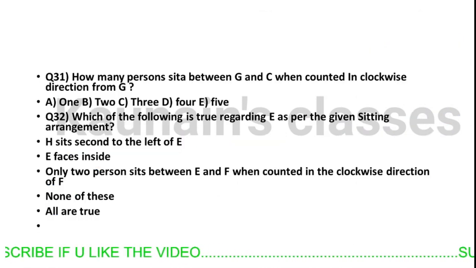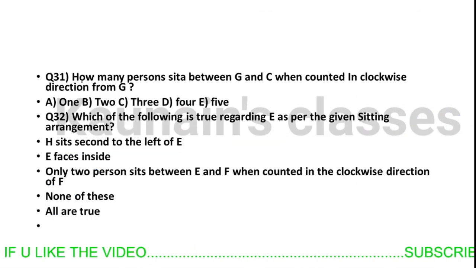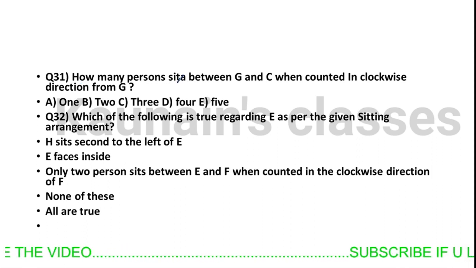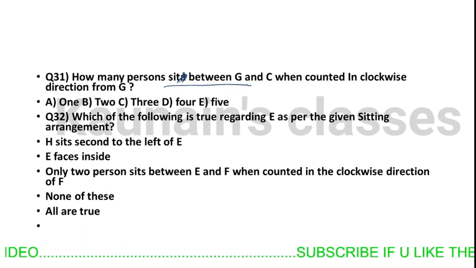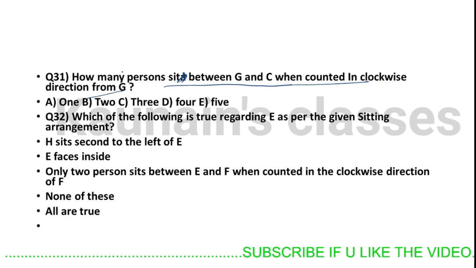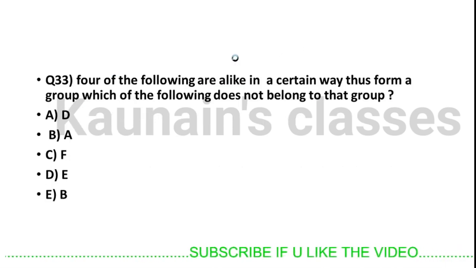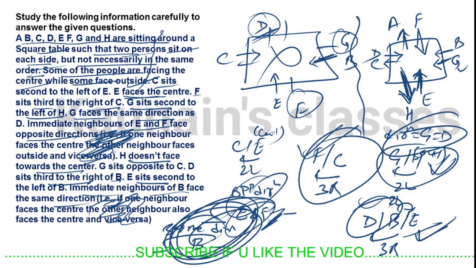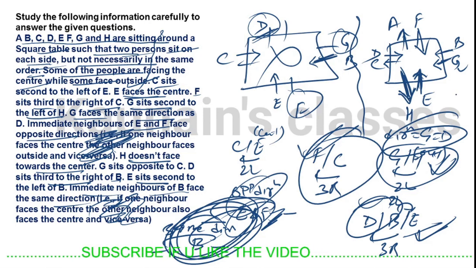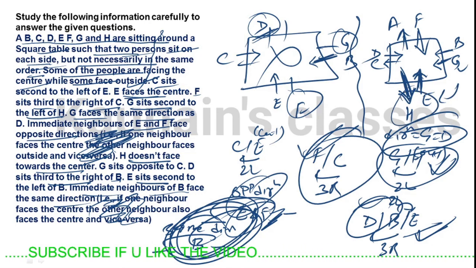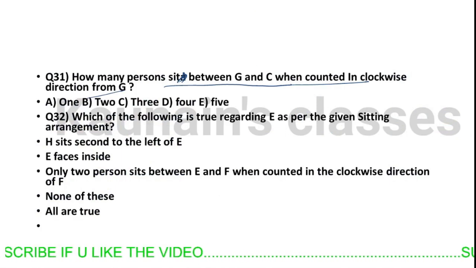Let's go back to the question. How many persons sit between G and C when counting in the clockwise direction from G? G and C. G is here, C is here. Clockwise direction means this direction. There are 2 persons.